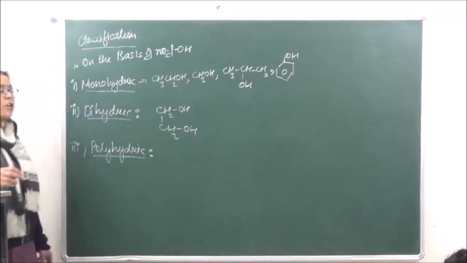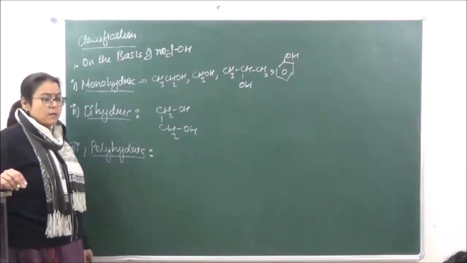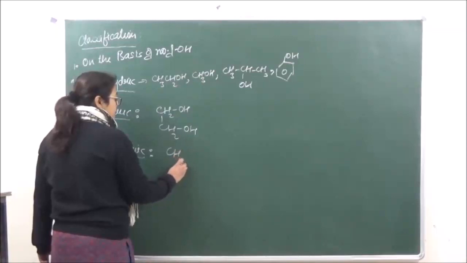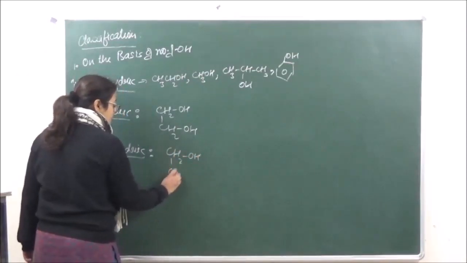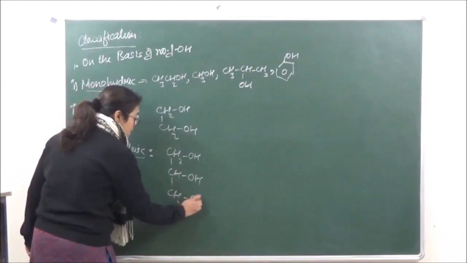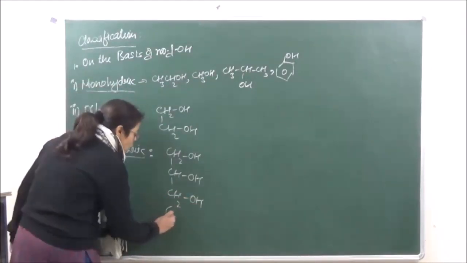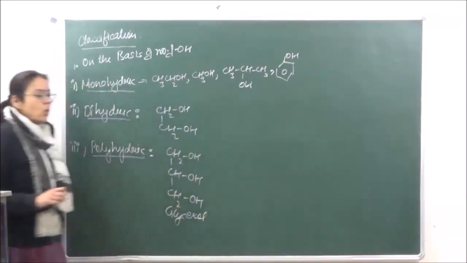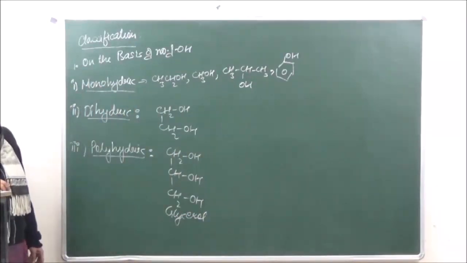Polyhydric means it has more than two OH groups. For example, we can take glycerol. So there are 3 groups present.